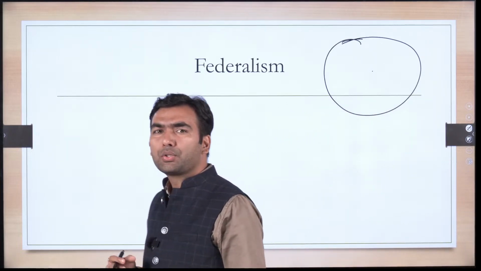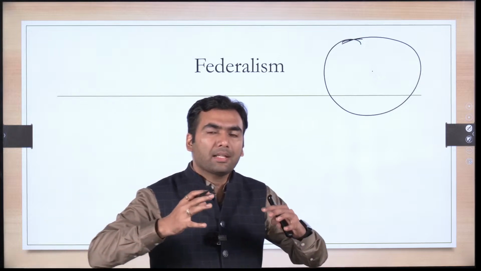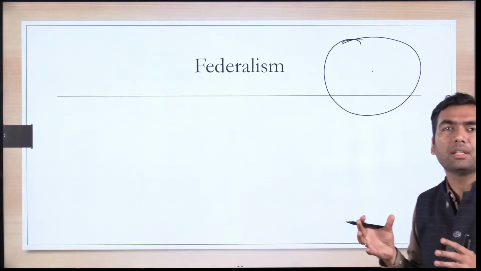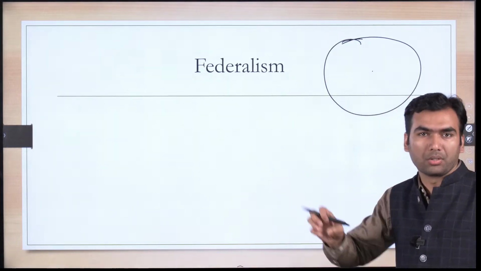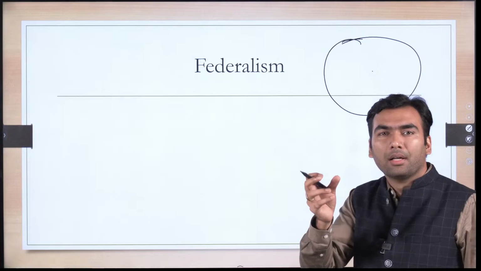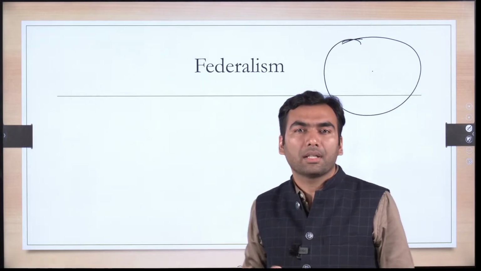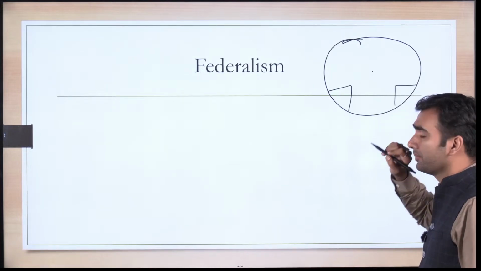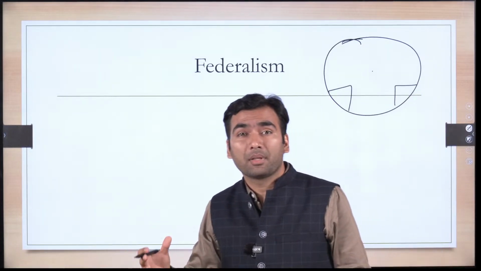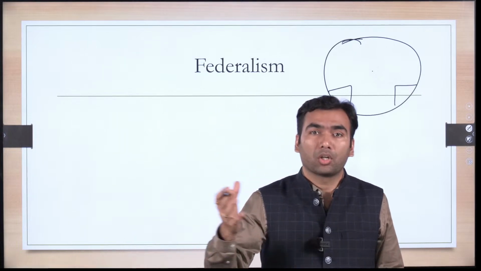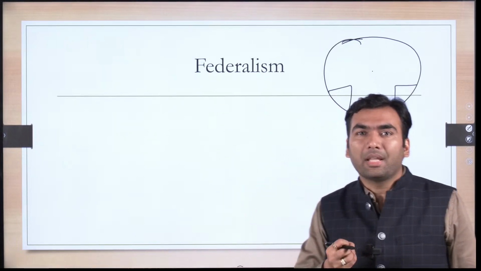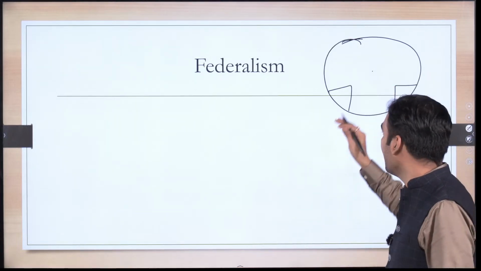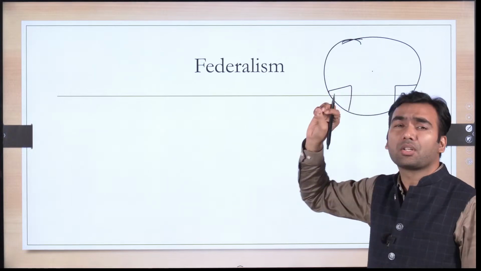But see, there are issues, or like as the size of a country increases, it often becomes very difficult for one government to look at all the issues, because various issues are local in nature. There would be diversity in the country. The issues of this part may be different from the issues of this part. Some region may be having flood, some region may be having drought. Okay, so that's why it is often said that as the size increases, probably for one government to look after all the issues is not possible.